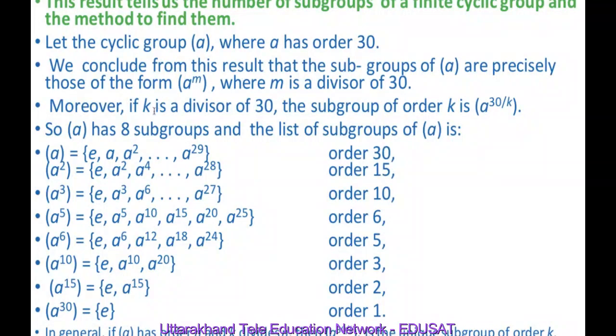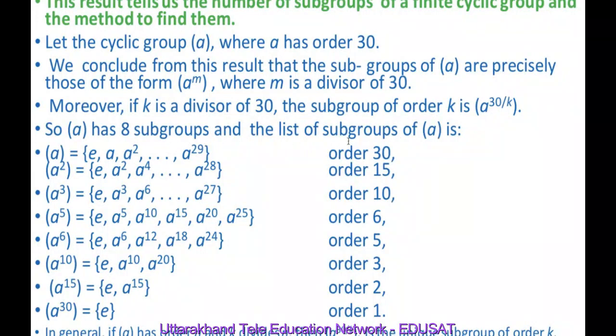Also we know that if K is a divisor of 30, the subgroup of order K is generated by A raised to power 30 by K. So the cyclic group generated by A has 8 subgroups, because the number of subgroups equals the number of divisors of 30, and these are 8 in number.